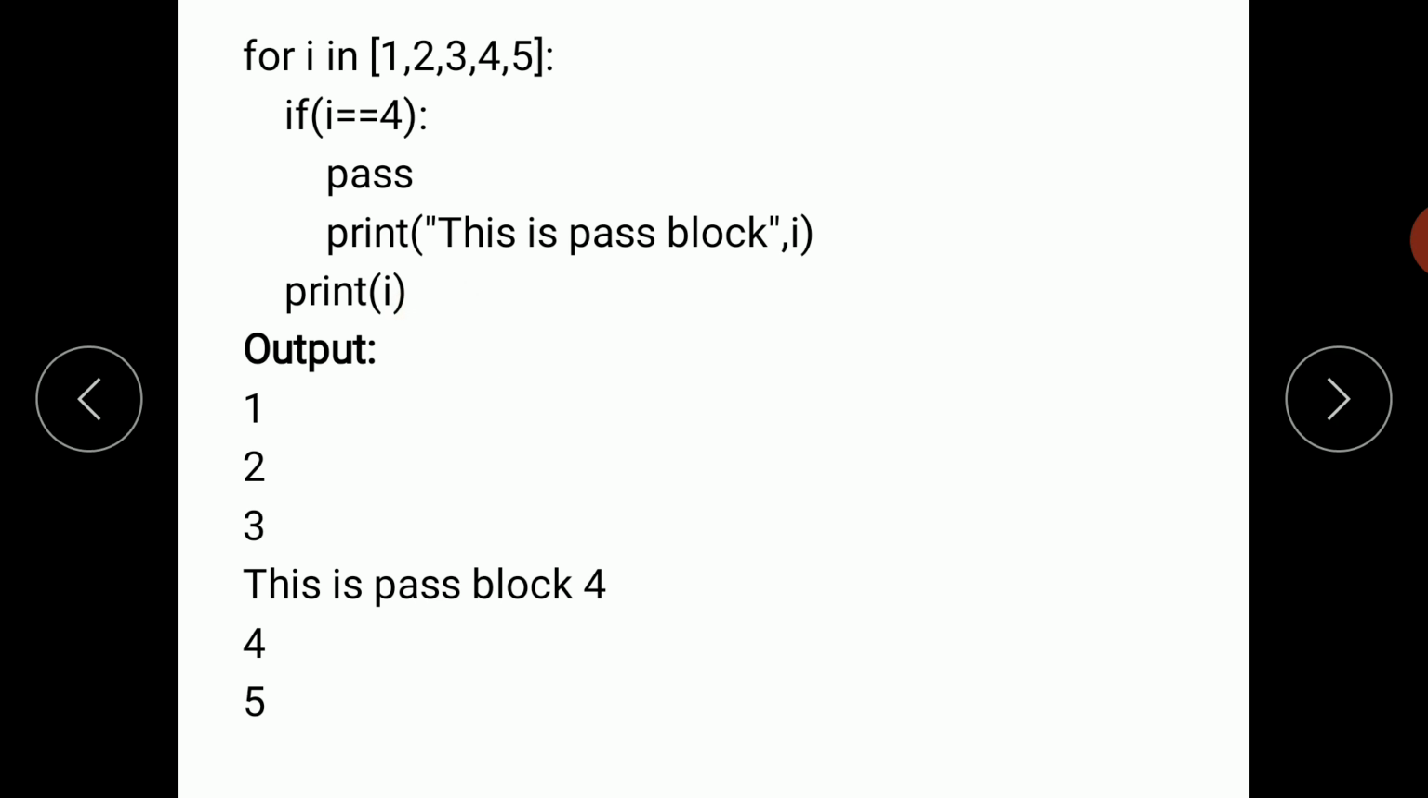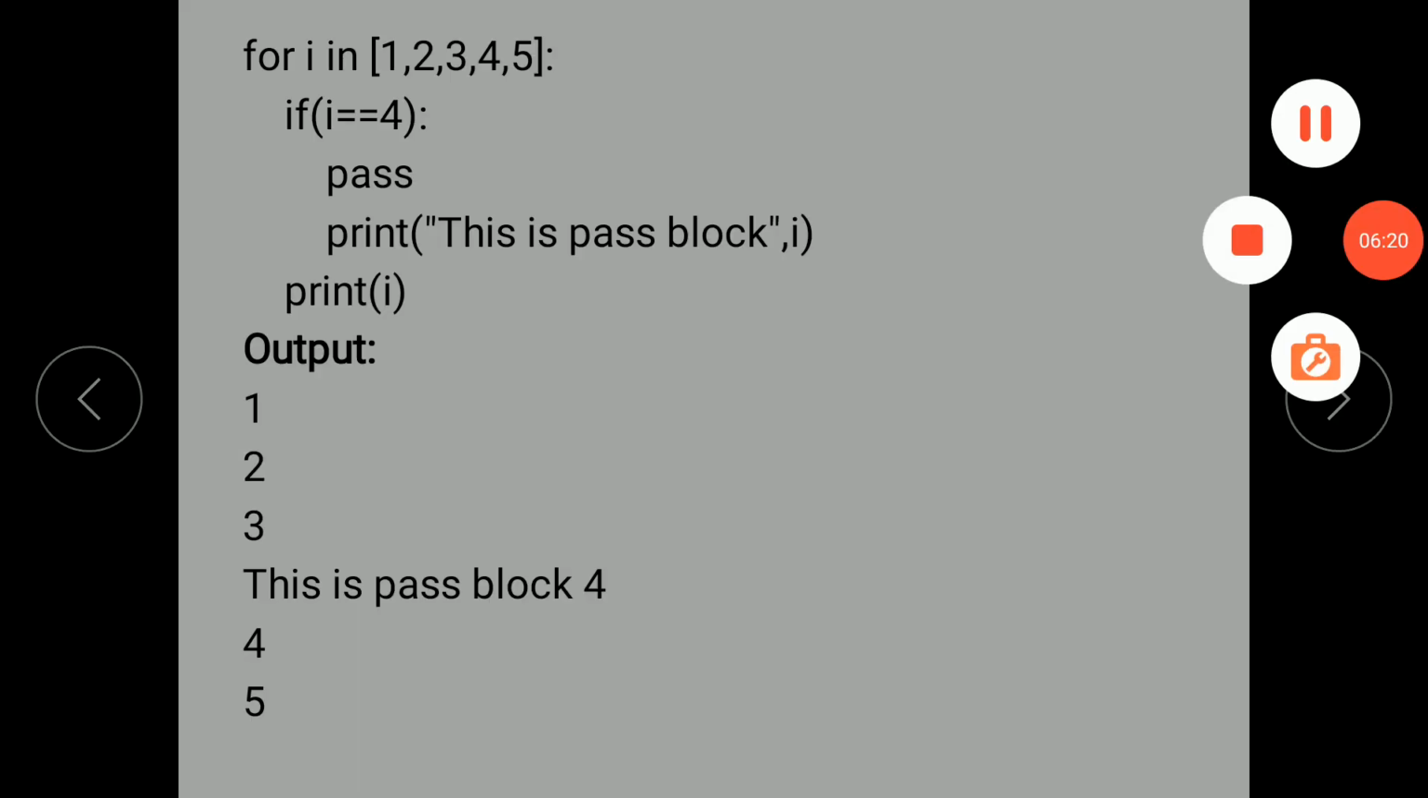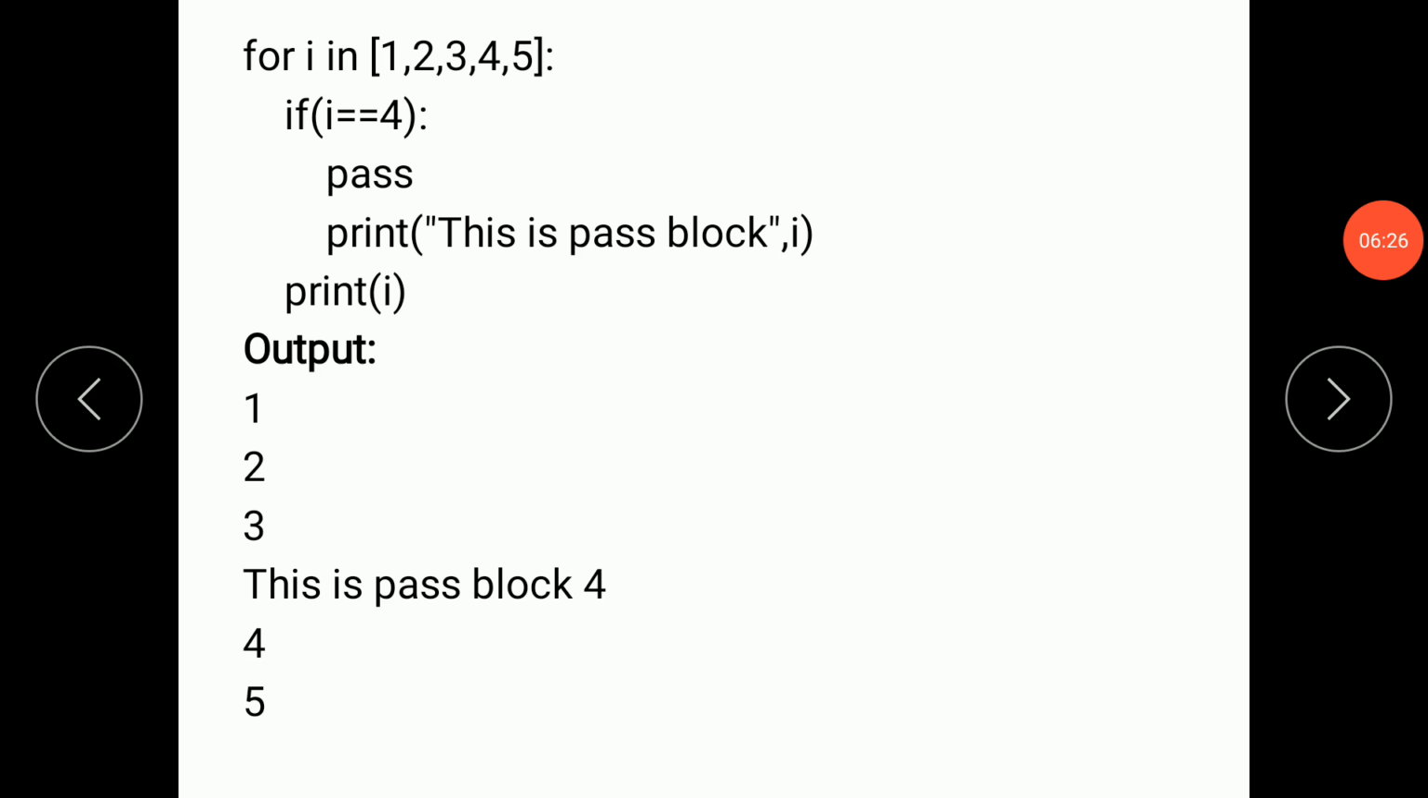Print of I. The output displayed is 1, 2, 3, then this is a pass block 4, and then 4, 5. All numbers are displayed in the output. These are the control statements in Python. In this lecture I discussed control statements in Python, that is the break statement, continue statement and pass statement.